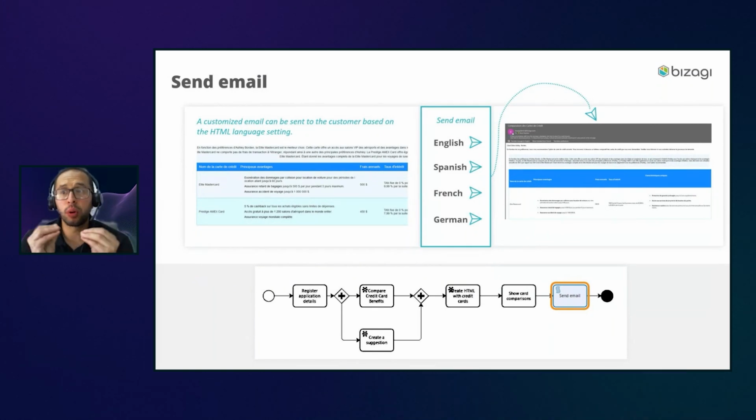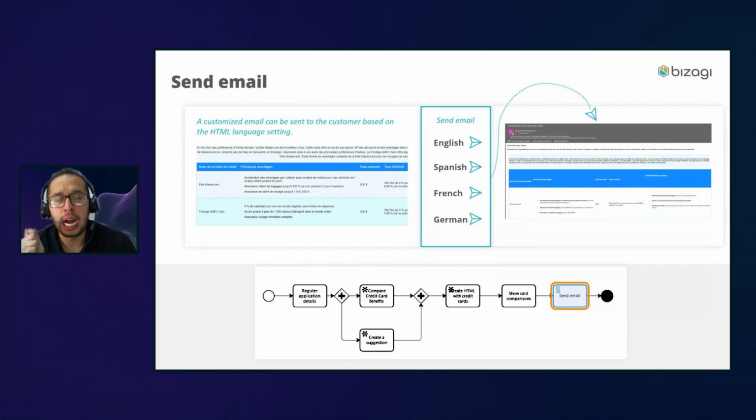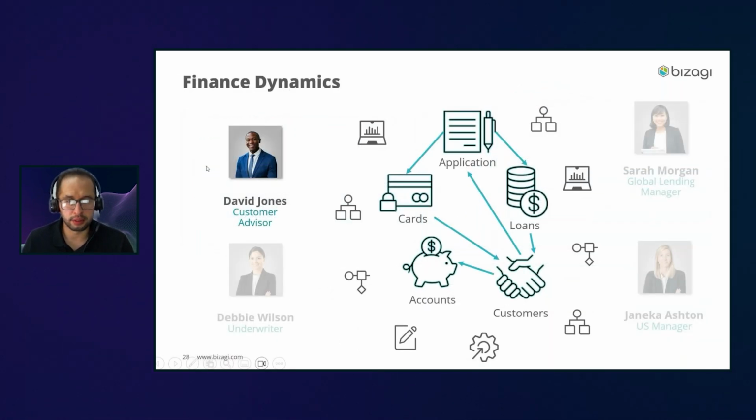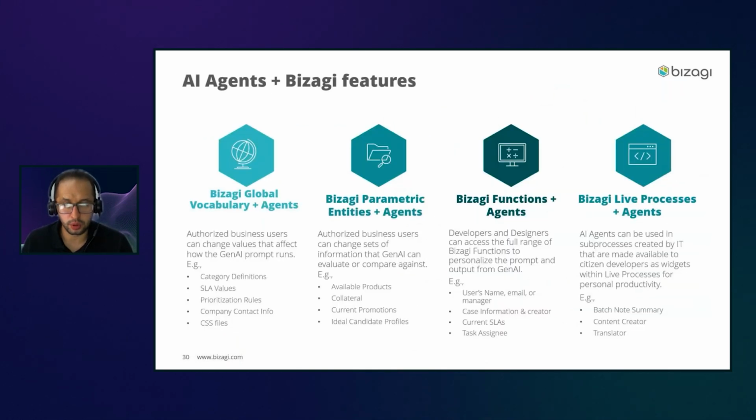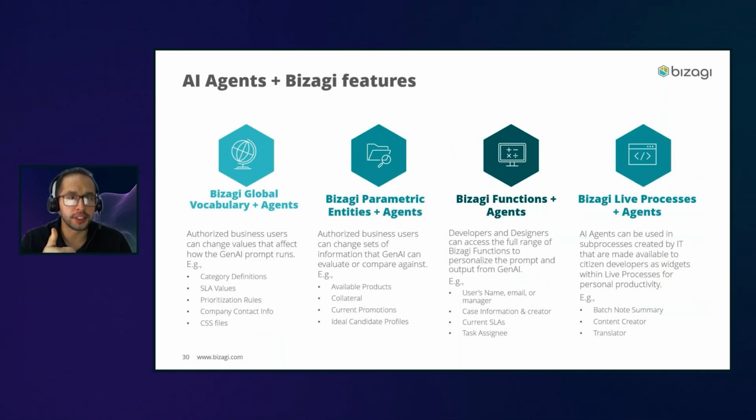But the place where we are seeing even much more potential is when we're combining our agents with existing Bizagi capabilities. Just to give you a quick summary of what we saw at this point, we just saw one business scenario where we were able to combine Bizagi AI agents with vocabularies, right?